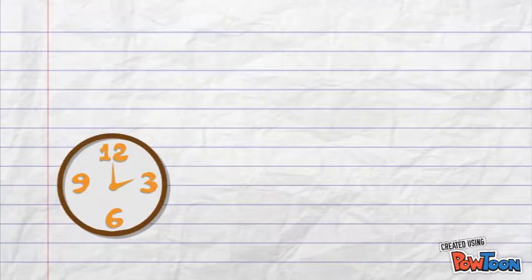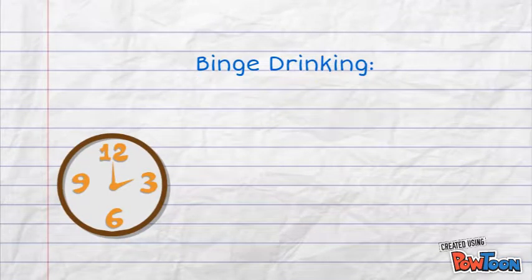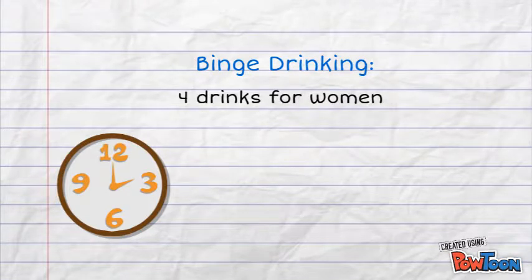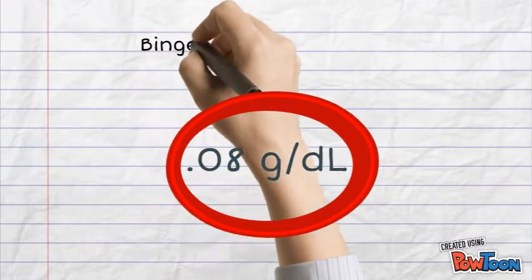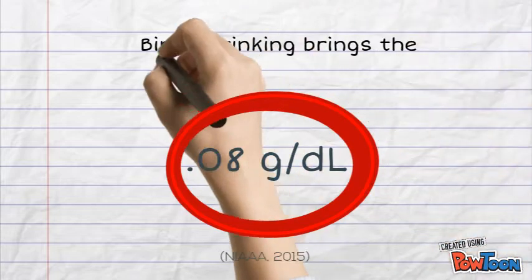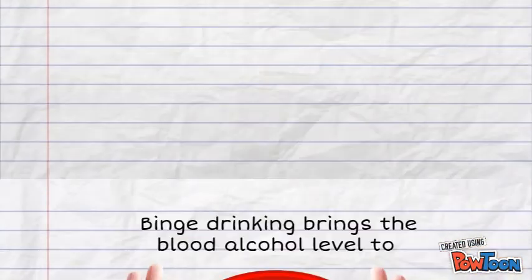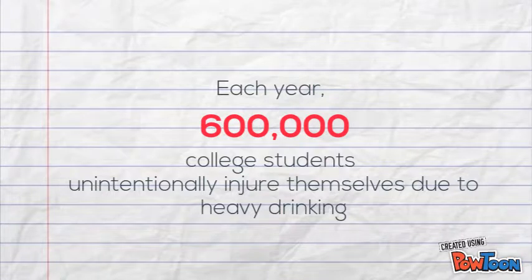College students dismiss the consequences of social drinking and do not always realize their habits are known as binge drinking. Binge drinking is considered 4 drinks for women and 5 drinks for men within 2 hours. This pattern of drinking brings the blood alcohol level to 0.08 grams per deciliter. Each year, about 600,000 college students unintentionally injure themselves due to heavy drinking.